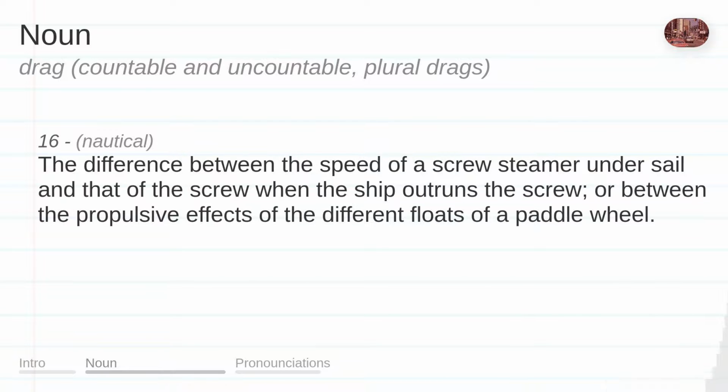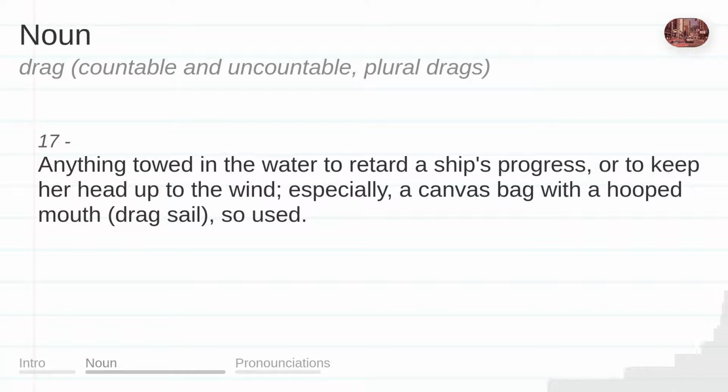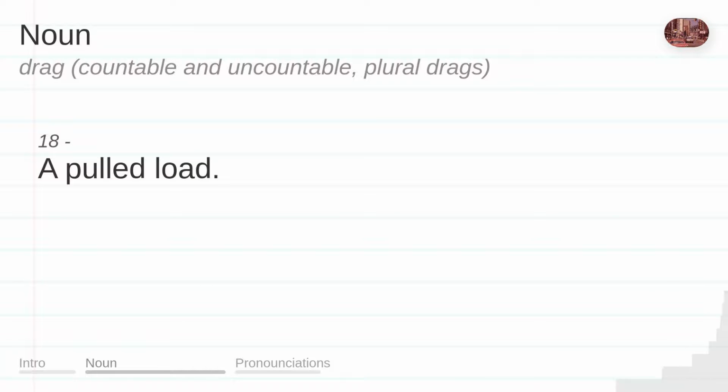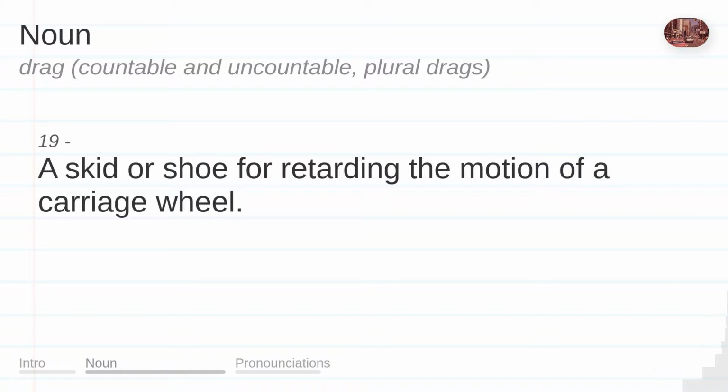The difference between the speed of a screw steamer under sail and that of the screw when the ship outruns the screw. Or between the propulsive effects of the different floats of a paddle wheel. Anything towed in the water to retard a ship's progress, or to keep her head up to the wind. Especially, a canvas bag with a hooped mouth, drag sail, so used. A pulled load. A skid or shoe for retarding the motion of a carriage wheel.